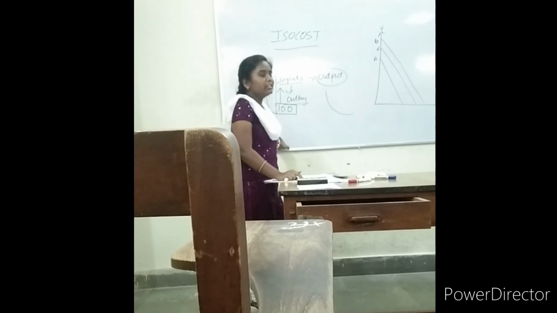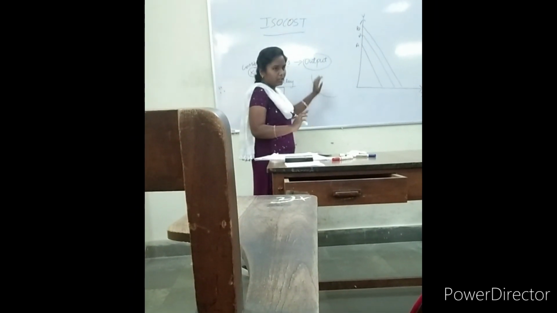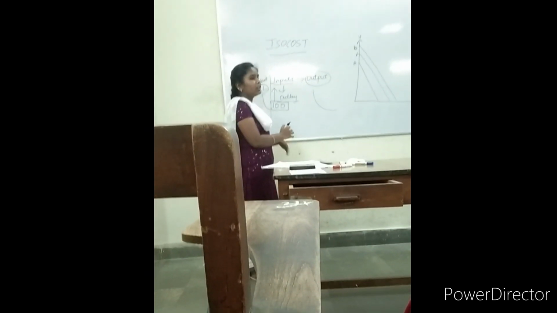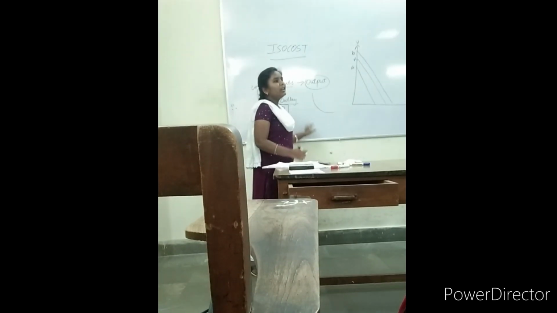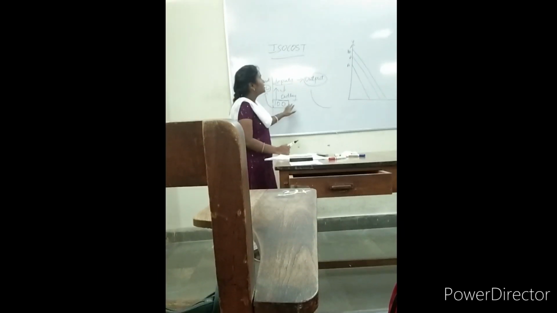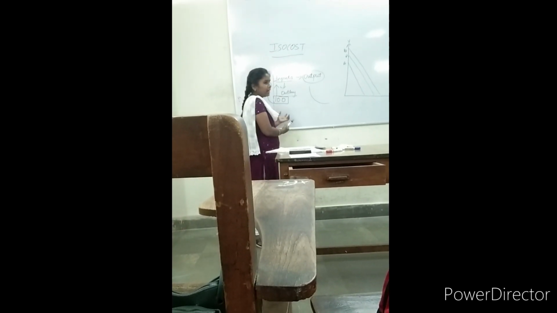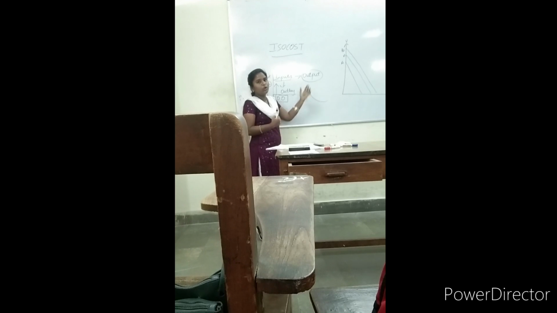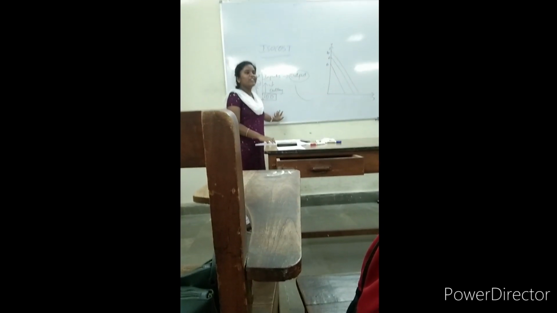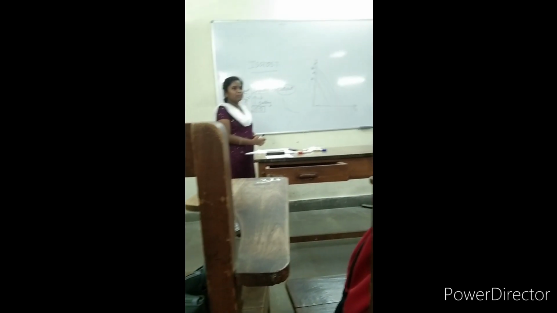Previously, in the isoquant, we talked about whatever the inputs might be, how much output we are getting. We didn't speak about the monetary values, how much money I have to spend to gain that output. But in the isocost, we discuss the cost: how much cost should be spent to incur that output, right? Are you all okay with isocost, or shall I take one more example? One more example.